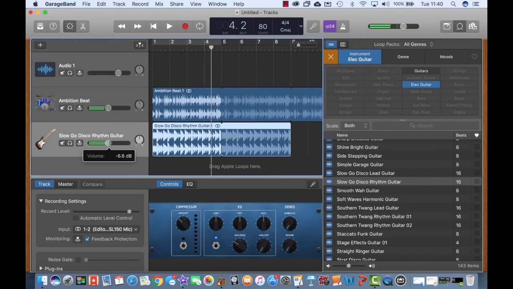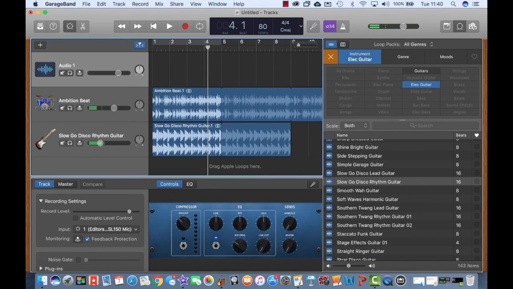Okay, on the side here I have the opportunity to do some pretty simplistic mixing. At the moment my guitar is much louder than my drums, so I'm going to turn up the drums, turn down the guitar, and let's have a listen to the effect of that. Okay, pretty good so far.